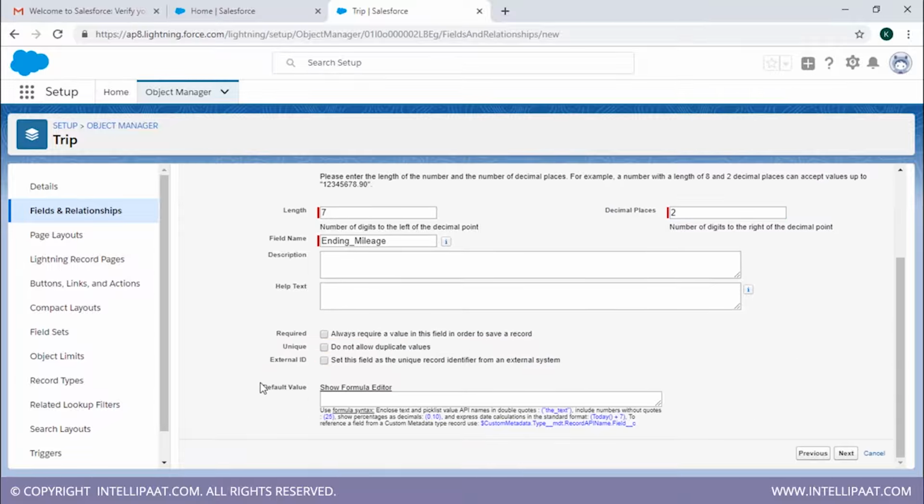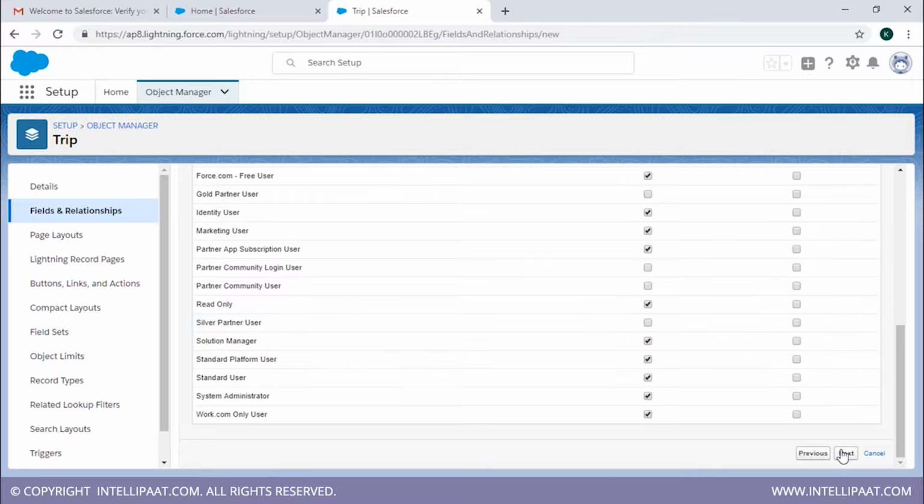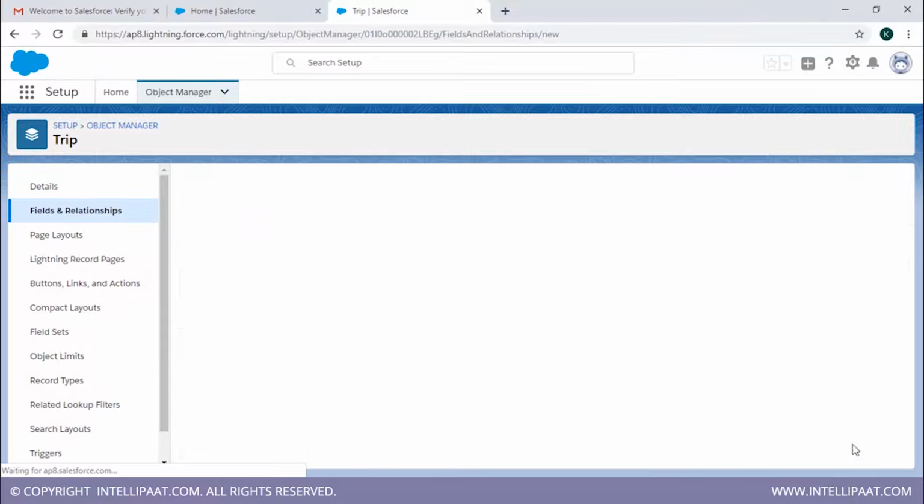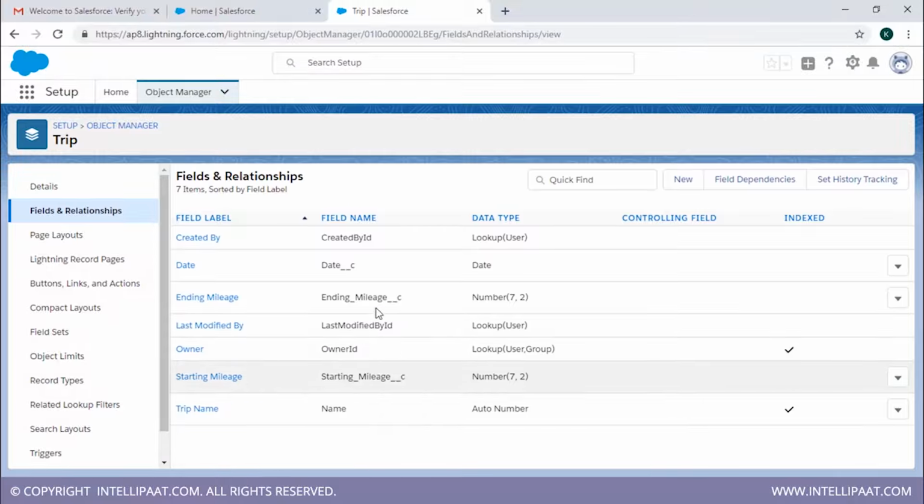This comes automatically. We're going to click on next. We're going to have all the default things. Click on next. We are going to add it to the page layout, and we're going to click on save. Alright, so these are all the fields and relationships that we have created right now. So this is date, this is ending mileage, and this is starting mileage. Alright, we have that.